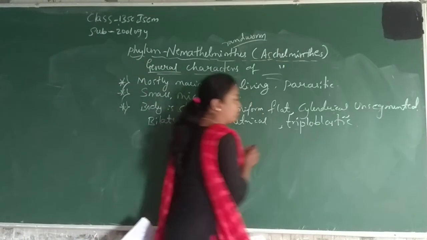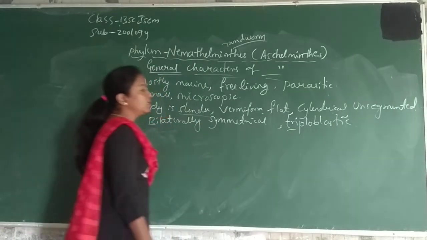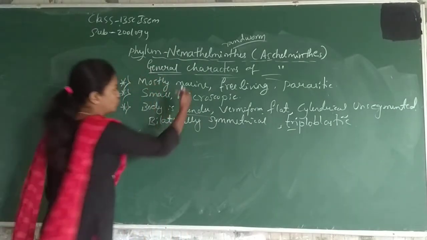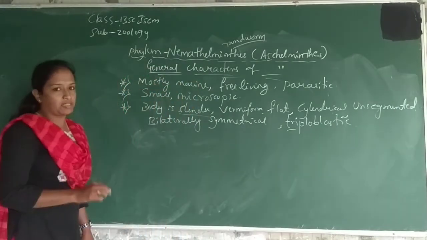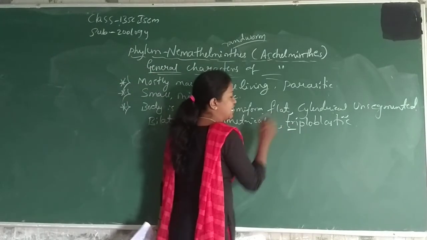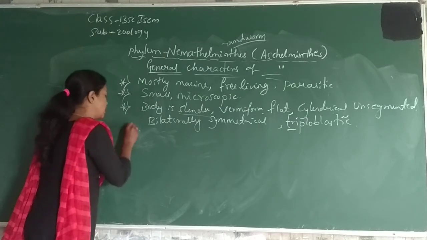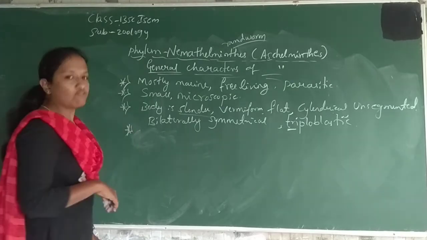And these are triploblastic. Triploblastic means three layers are formed in the phylum Aschelminthes. Tri means three layers are present in these animals. So this is the special characteristic of Aschelminthes.